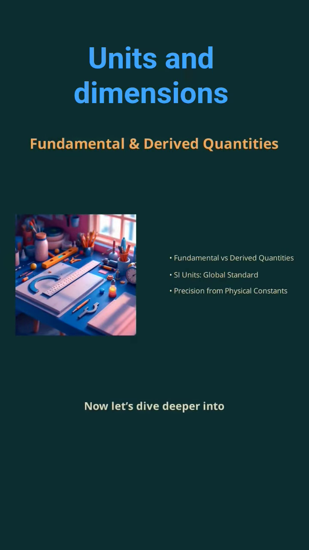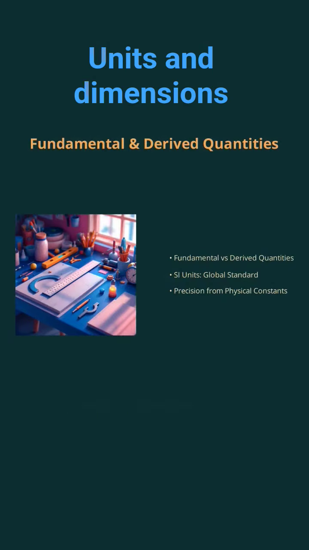Now let's dive deeper into the building blocks of measurement: fundamental and derived quantities. Fundamental quantities such as length, mass, and time are independent and irreducible. They form the basis for all other measurements. Derived quantities, on the other hand, are combinations of these fundamentals. For example, speed is length divided by time, and force is mass times acceleration.